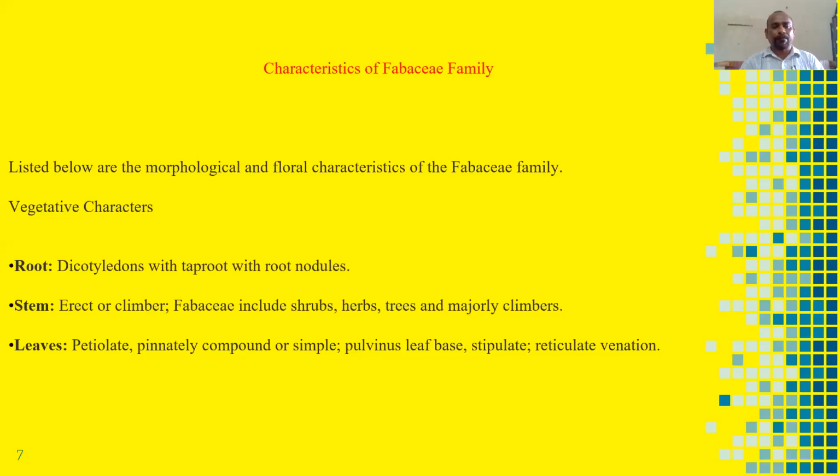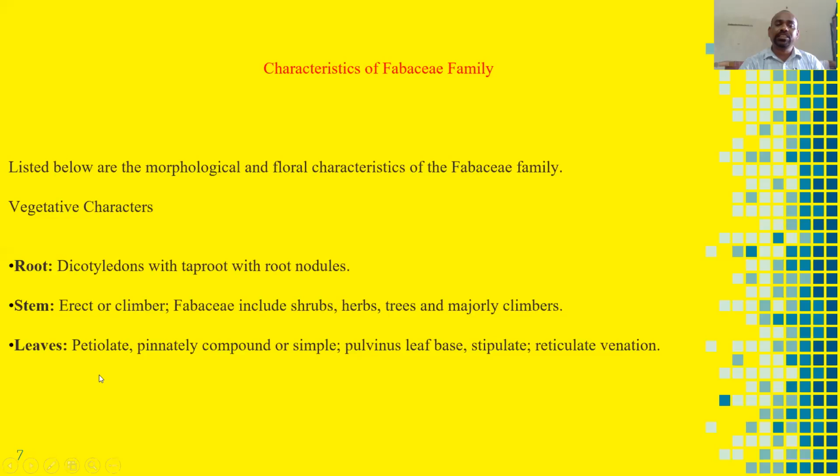Next, stem. Stem is erect or climber. The Fabaceae family includes shrubs, herbs, trees, and a majority of climbers. In some of the plants the stem is very thin and delicate. Leaves are present and aerial.